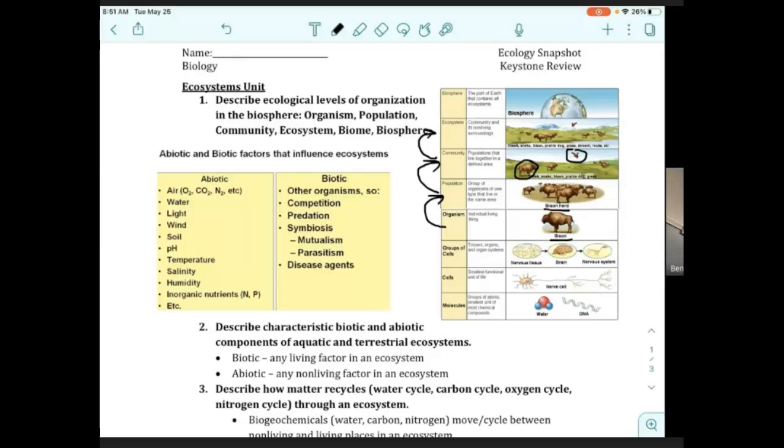Communities make up ecosystems. And so when we talk about an ecosystem, we're not just talking about the birds and the bison, but we're also talking about the mountains.